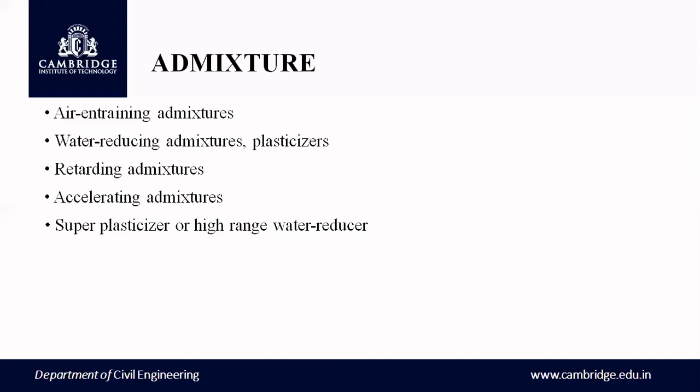The next one is superplasticizers, also called high range water reducers. They significantly reduce the dosage of water while maintaining workability. Some other admixtures are also used, such as corrosion inhibitors, shrinkage reducing admixtures, and coloring and pumping admixtures.